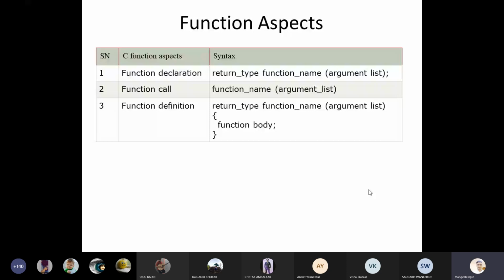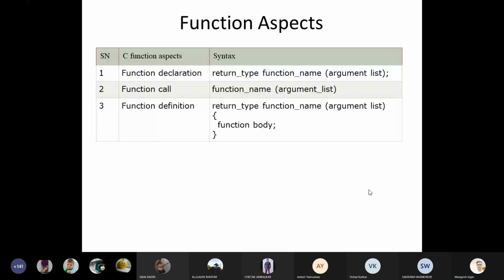Okay. And just compare the first one with the third one, function definition. You can see return type, function name, and argument list. But one point is extra in that function definition. You can see the open and close curly brackets. Okay, open curly bracket and close curly bracket. You can see there will be a function body.